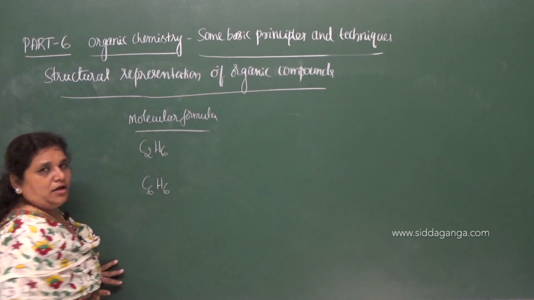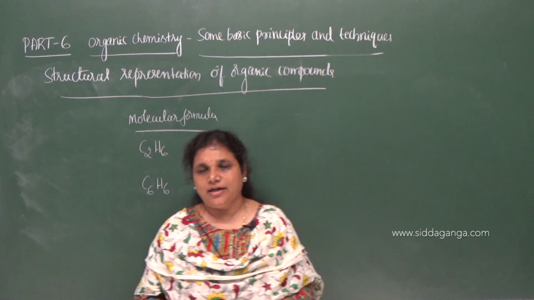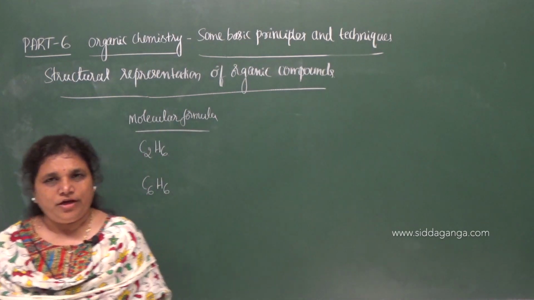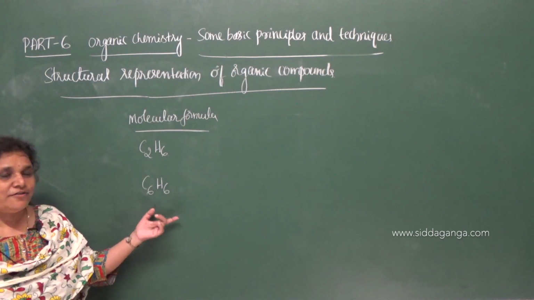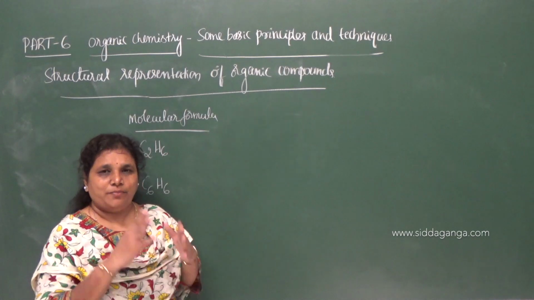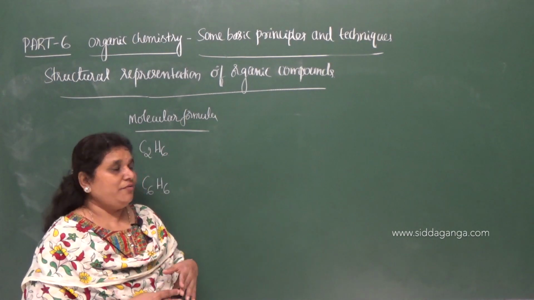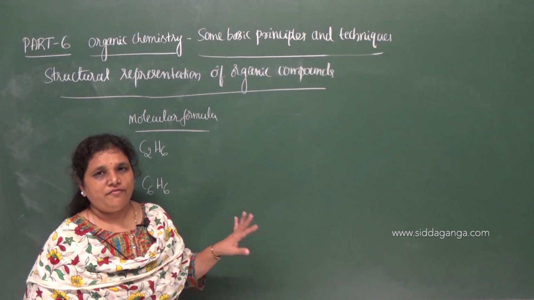But the molecular formula gives only the atoms present in a molecule in a fixed ratio, it does not tell us about the nature of the bond. Unless we know the nature of the bond between the atoms, we cannot give the complete physical and chemical properties of the given compound.